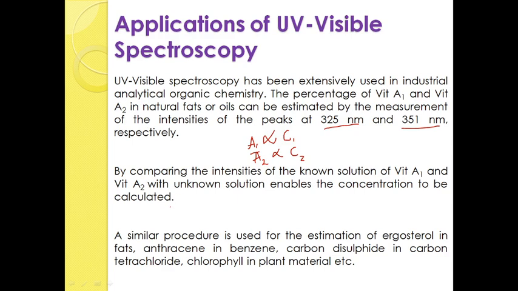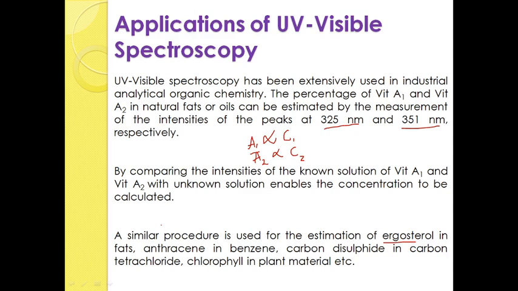and a similar procedure is used for the estimation of ergosterol in fats. Ergosterol is the provitamin D. So, this is the precursor of vitamin D. So, this procedure is used for the estimation of that ergosterol also, and some amount of anthracene is present in benzene.